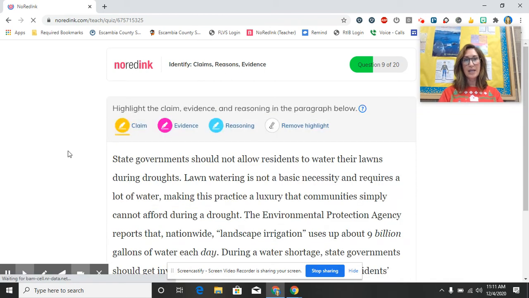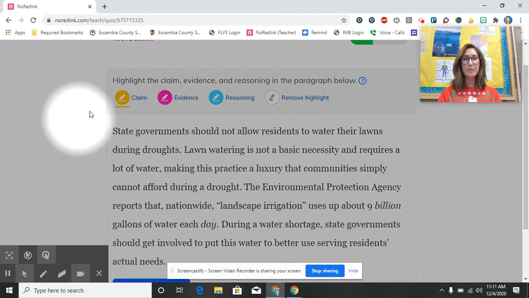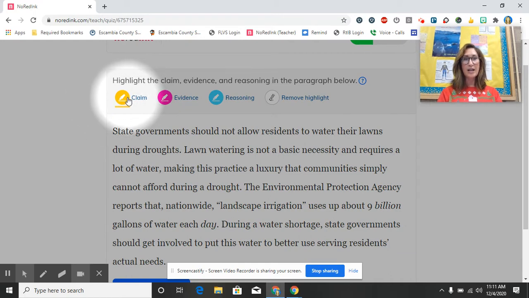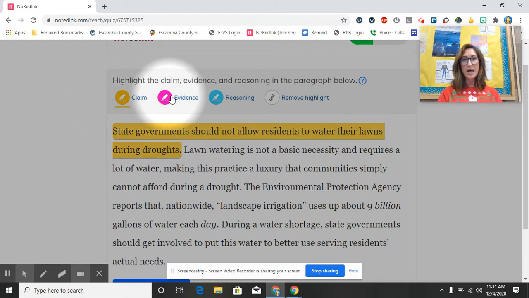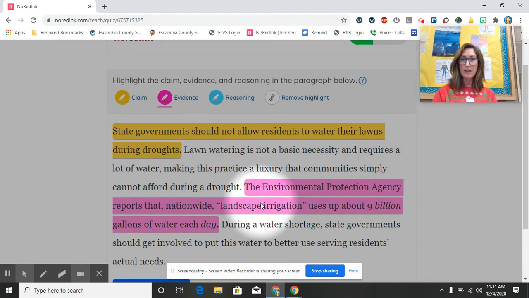Here we go. And this is what I really want to show you, my friends. This looks like a RACE paragraph, and you really have to follow a pattern, okay? So I'm turning the highlight button on. Claim is yellow. That's your thesis. That's always going to be first. Evidence is pink. We're going to search right now for evidence. As you can see, the Environmental Protection Agency reports that nationwide landscape irrigation uses up to 9 billion gallons of water each day. That shows a fact, some evidence. And then the rest of this paragraph is reasoning.